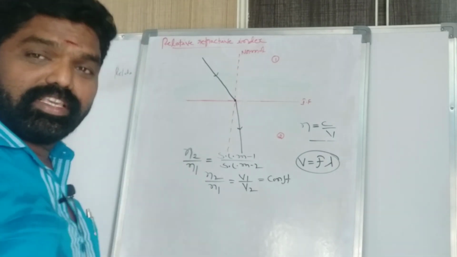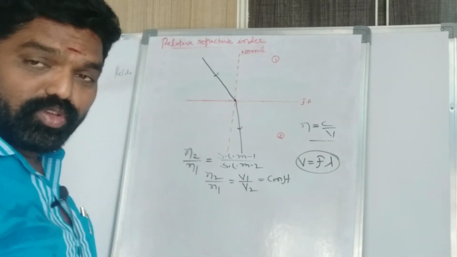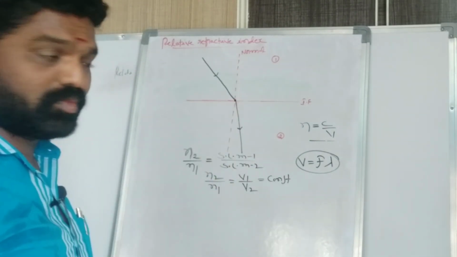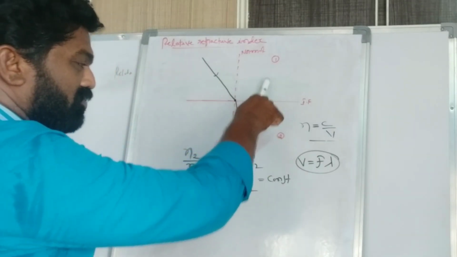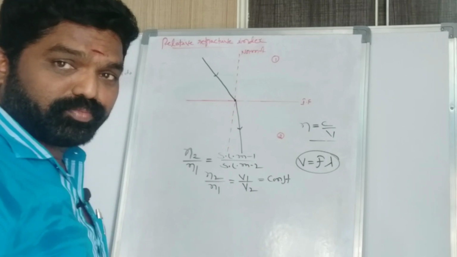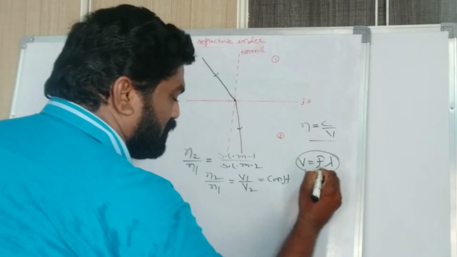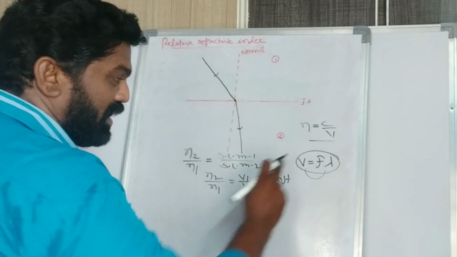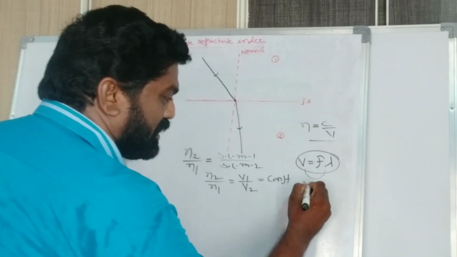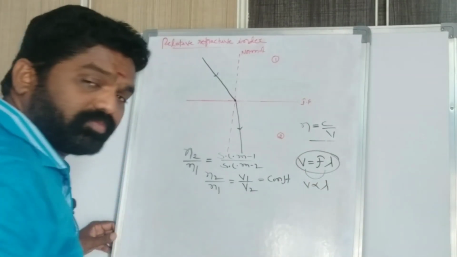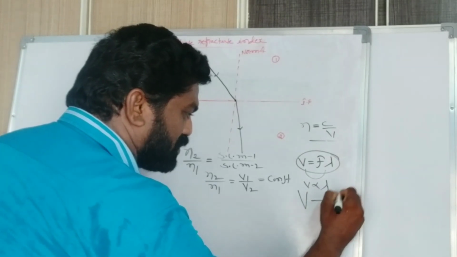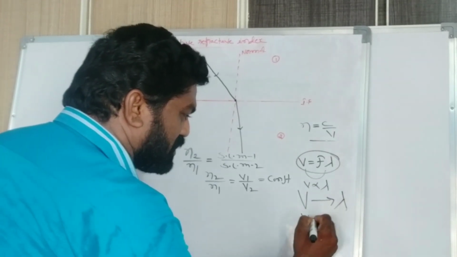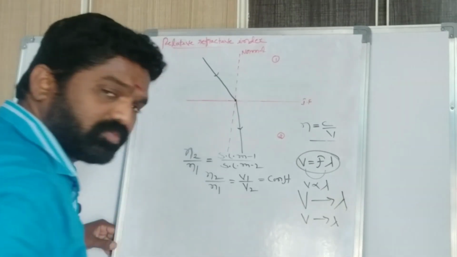The frequency depends upon the source of light. So the frequency is not changed when light travels from one medium to another medium. Now the relation between wavelength and velocity is directly proportional. It means if the velocity is more, the wavelength is more; if the velocity is less, the wavelength is less.